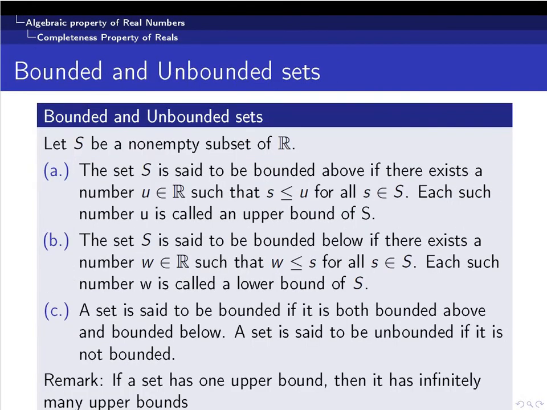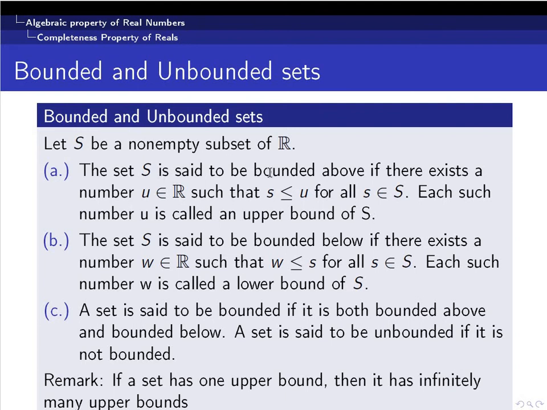So for that, we define some classes of sets: bounded and unbounded sets. So a set S, which is a non-empty subset of R, is said to be bounded above if there exists a number u such that s is less than or equal to u for every s element of S. Each such number u is called an upper bound of the set S.